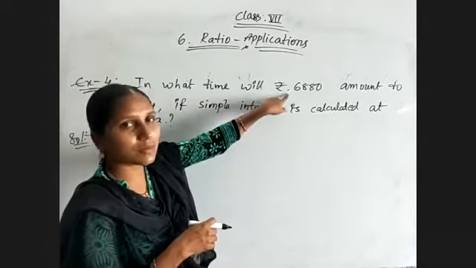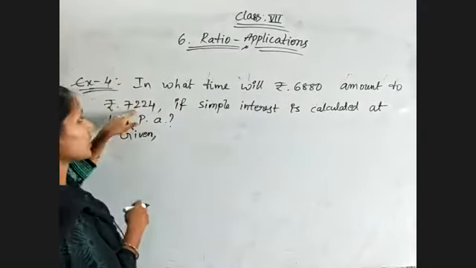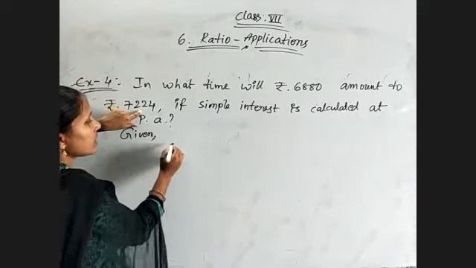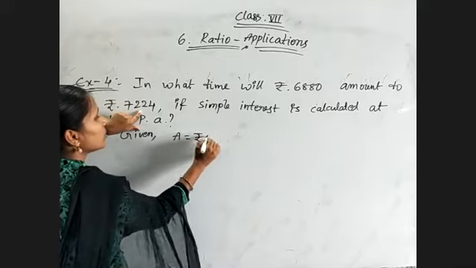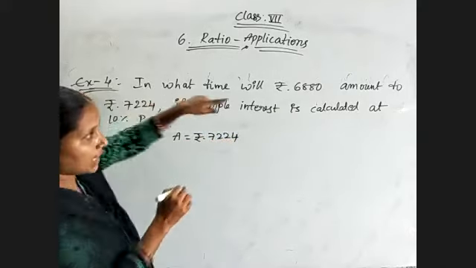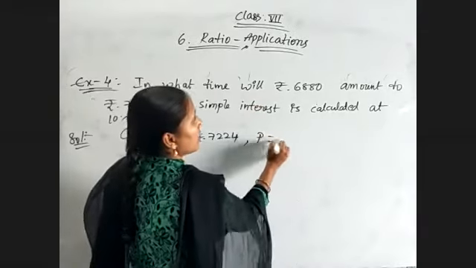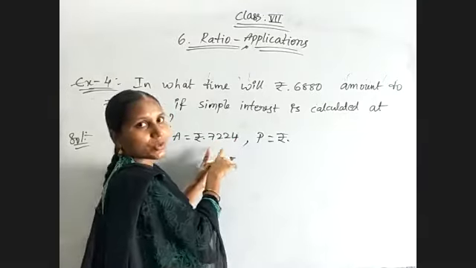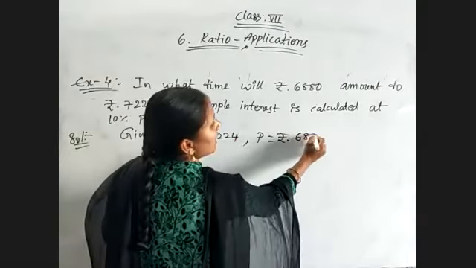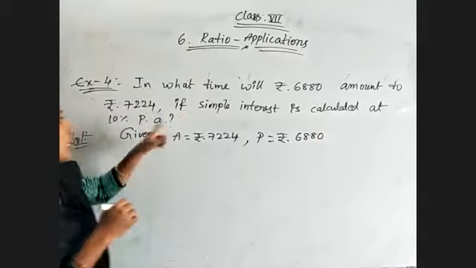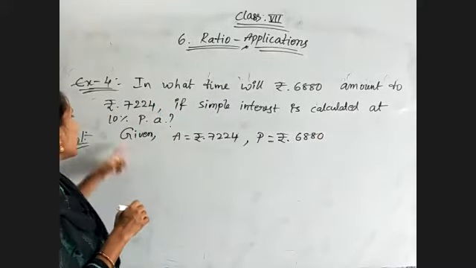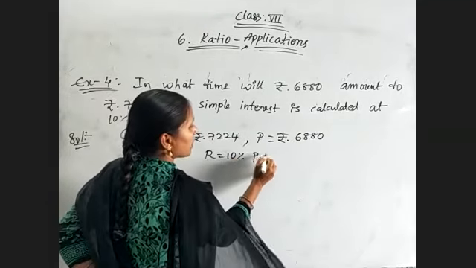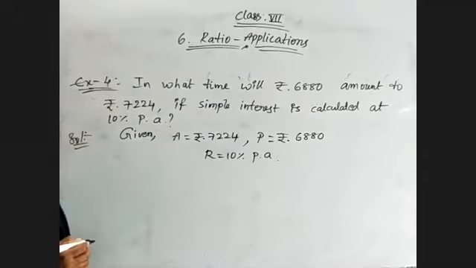This value is what it amounts to, means amount is greater than principal and interest. So amount is 7,224 rupees, and that value is principal. For that money that amounted to 7,224 rupees, 6,880 rupees was the principal. If simple interest is calculated at 10% per annum, means rate of interest is equal to 10% per annum. These are the given values. We need to find out the t value.